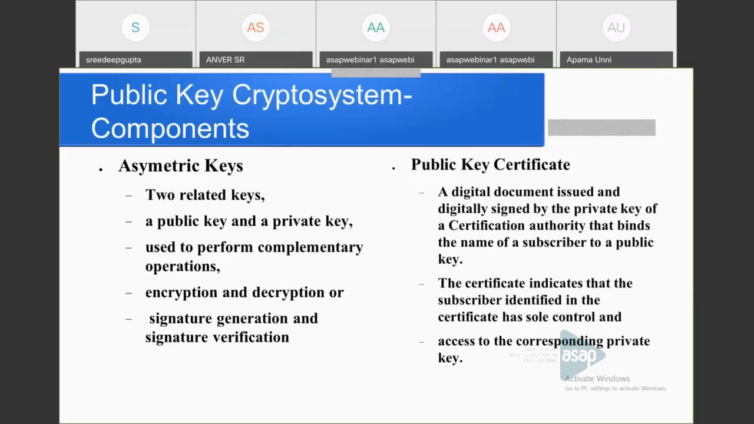Okay. It is a digital document issued and digitally signed by the certification authority that binds the name of a subscriber to a public key. This tells us this is the public key of that particular participant, and that it is certified by a certificate authority. The certificate indicates that the subscriber identified in the certificate has sole control and access to the corresponding private key. That is, his private key is accessible to that particular party only.